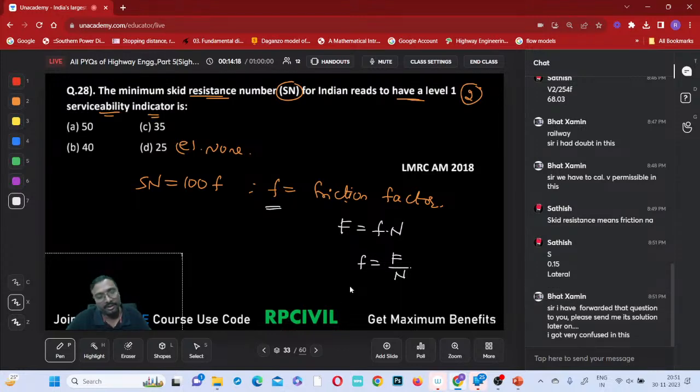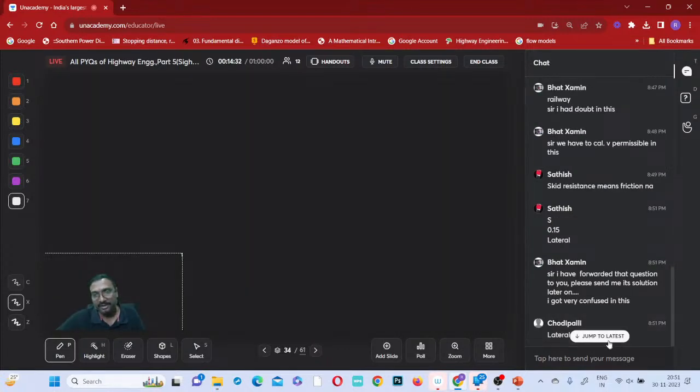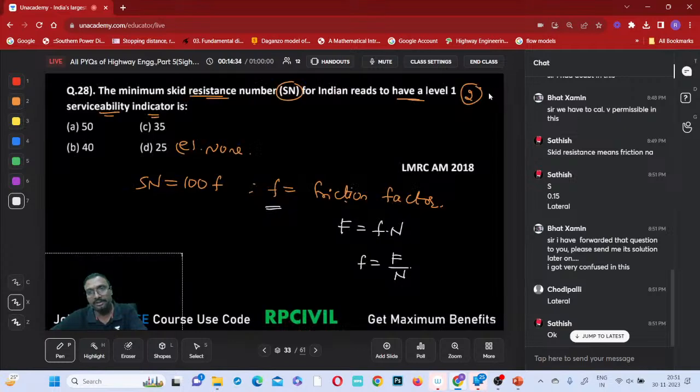Okay, I'll look into this, don't worry. 0.15, is it a longitudinal friction or a lateral friction? 0.15 is the lateral friction only, right? But we have to check which one is the longitudinal friction, yes or no? So if you just observe these skid resistance values, what are these skid resistance values?